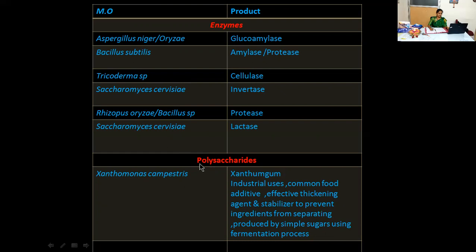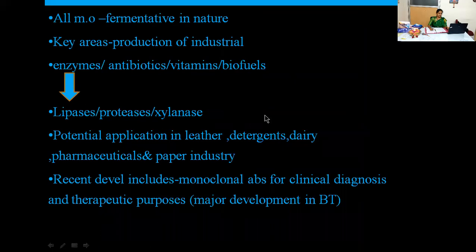Next, microbial products like polysaccharides. By using Xanthomonas campestris, we can obtain products like xanthan gum, which has industrial uses. Also some other common food additives can be obtained. Then effective thickening agents, which act as stabilizers to prevent ingredients from separating, are produced from simple sugars using the fermentation process. So these are some examples of microorganisms and their products. All those come under microbial products.